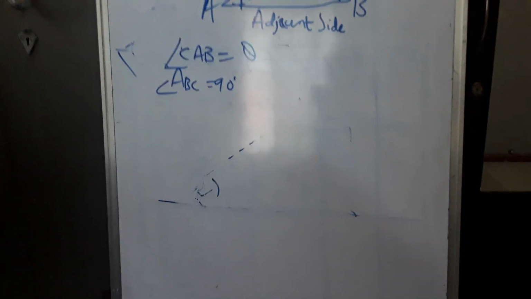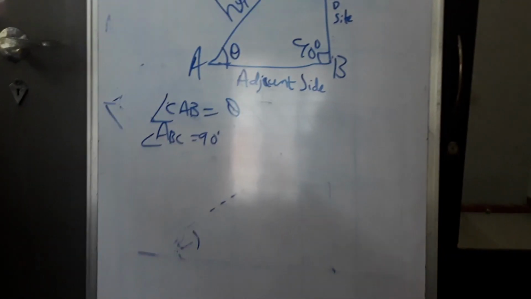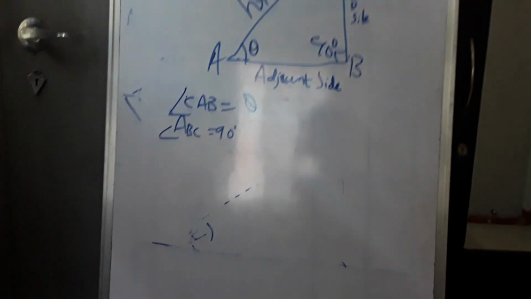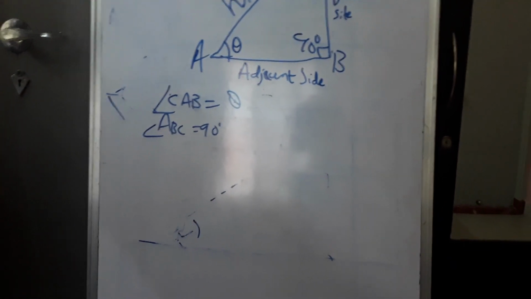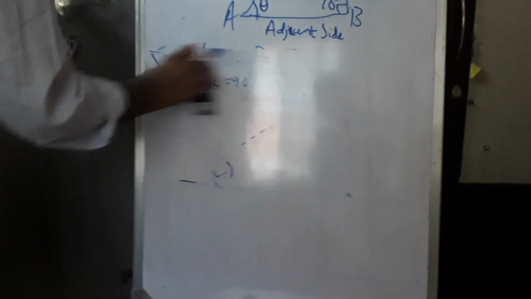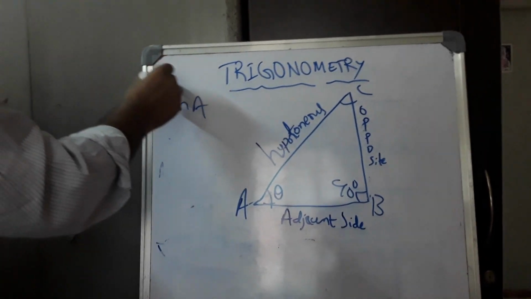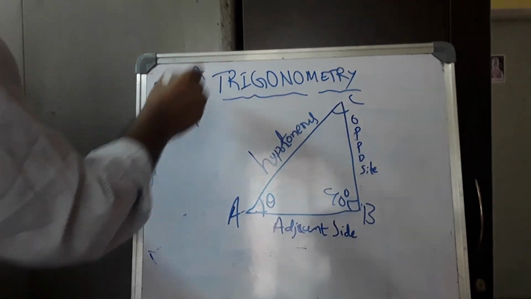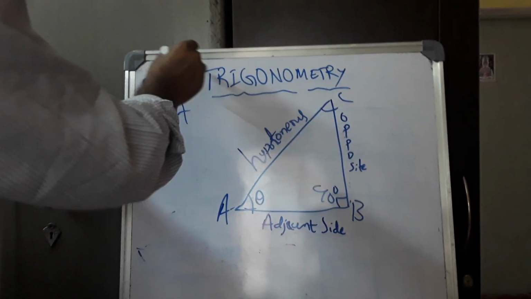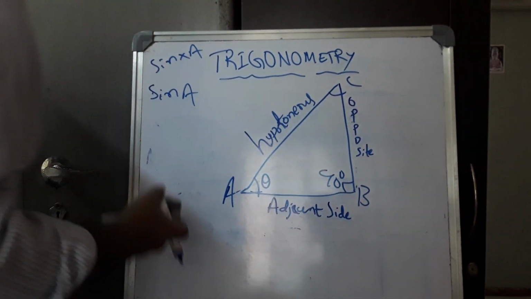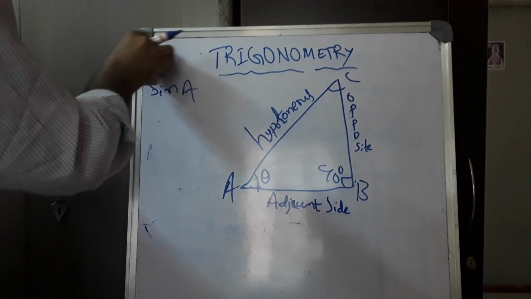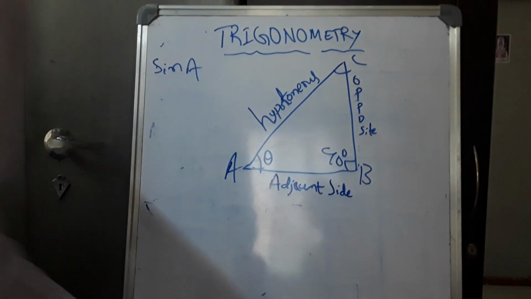Okay. Now let us start with trigonometric ratios directly. Here, the trigonometric ratios are always different. Say for example, I'll consider sin A. Sin A is not sin into A. This is the whole word sin A, not considered sin into A. Okay. Sin is nothing but the sine of an angle. Sine of an angle is also called sin A.